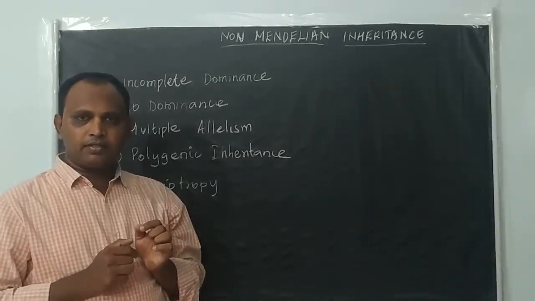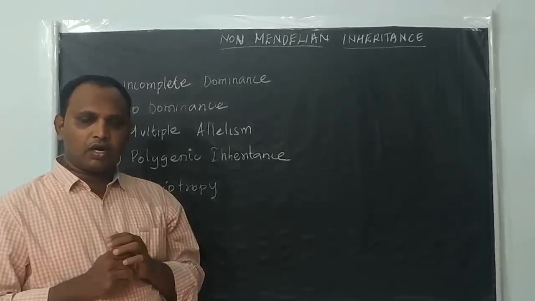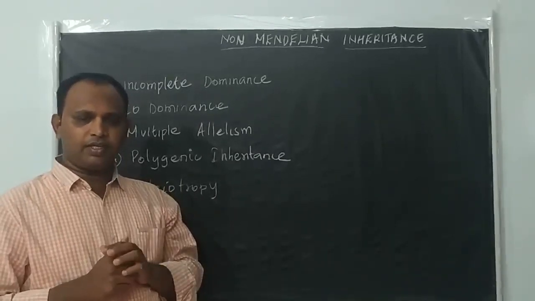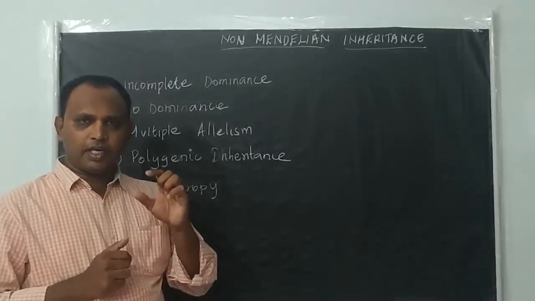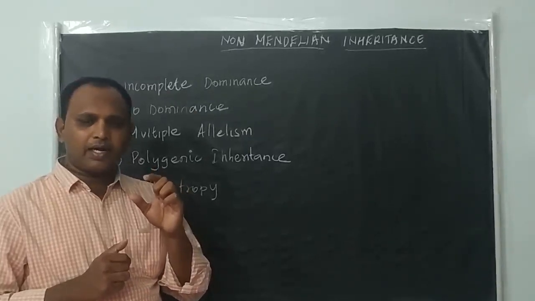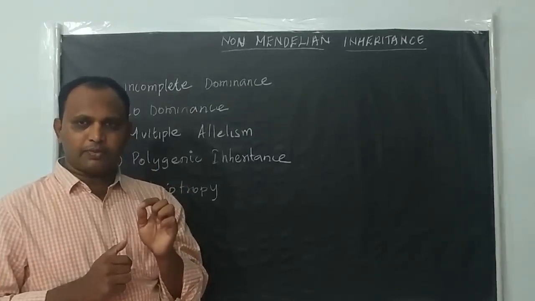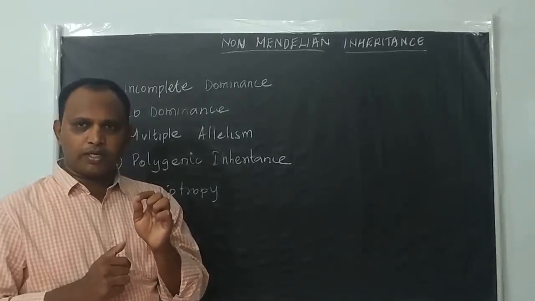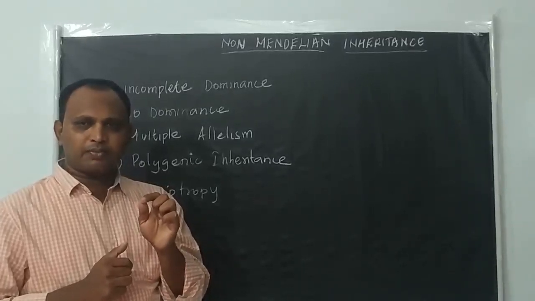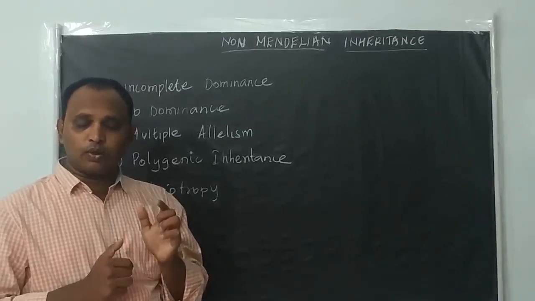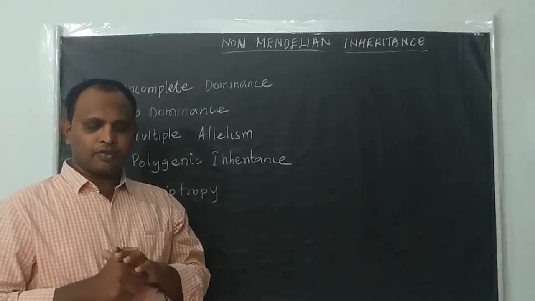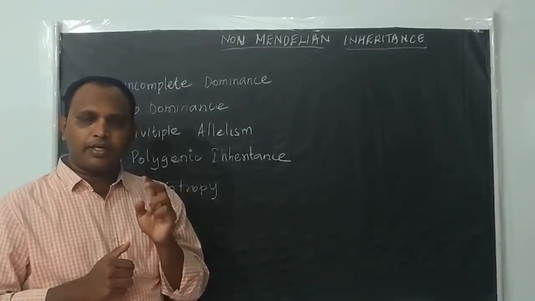controlled by a single pair of genes, not more than one pair of genes. For example, if you take plant height, the plant height is controlled by only a single allelic pair, capital T or small t, not more than one gene. And each gene has only two alleles.